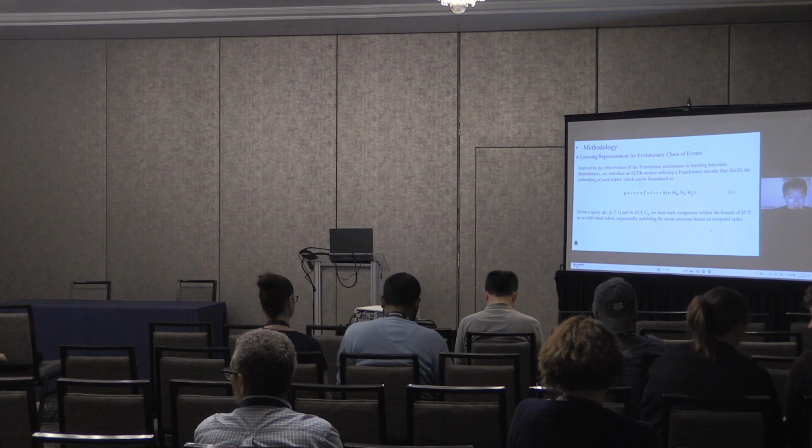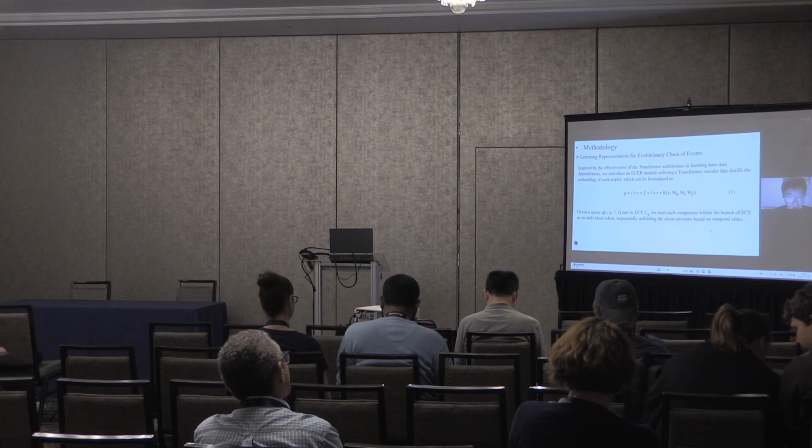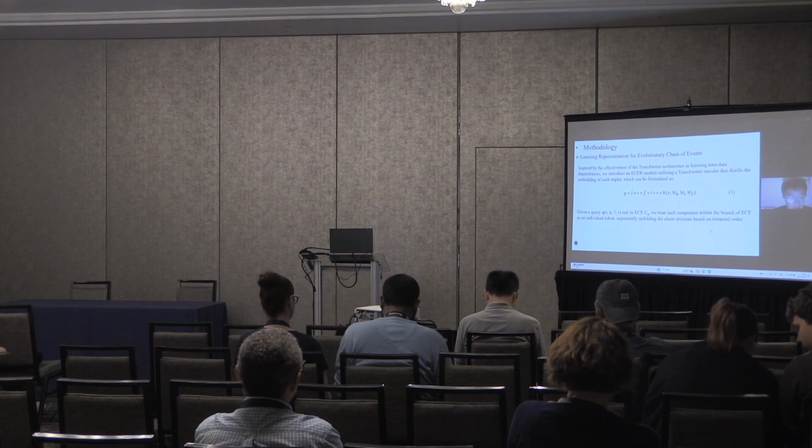Now, I will introduce the representation learning for evolutionary chain of events. The first key to effectively learning ECE lies in the comprehensive extraction and analysis of each triplet corresponding to the subnode of the ECE.